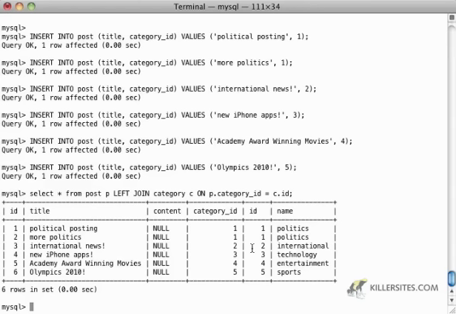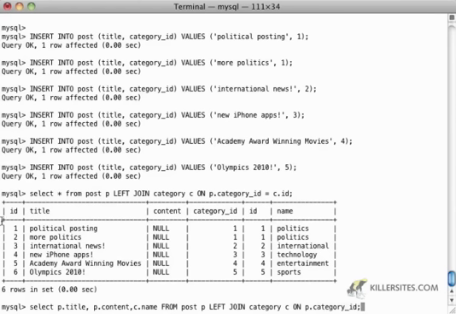We can do something like select p.title, p.content, c.name from post p left join category c on p.category_id.